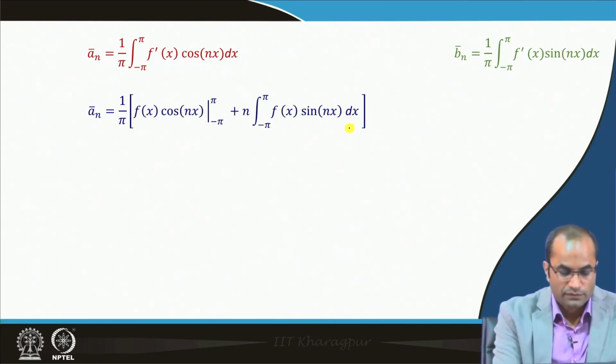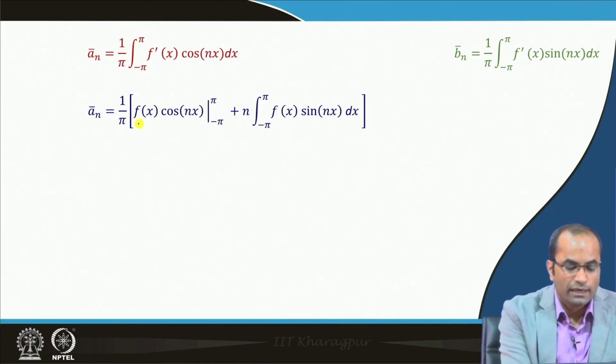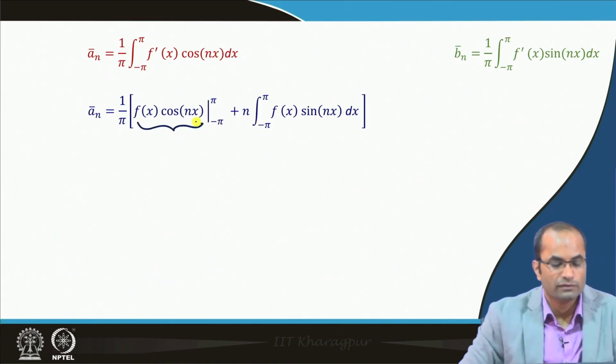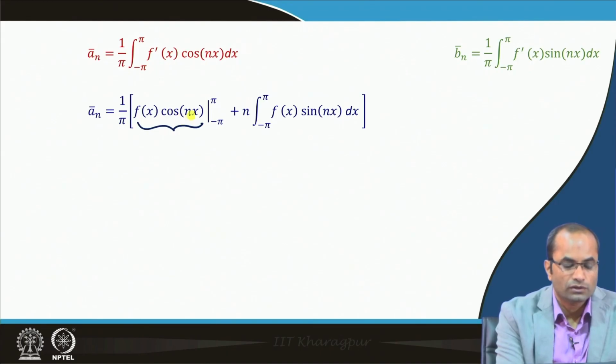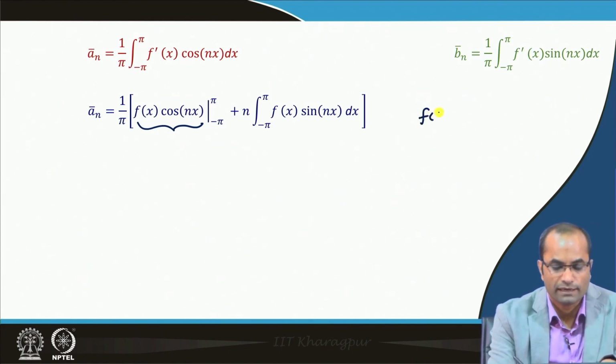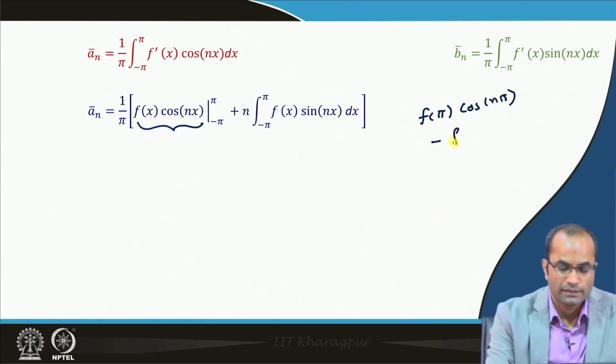So, this is just after differentiation, and now we can realize here that we put cos n pi: the upper limit gives f of pi times cos n pi, then minus f of minus pi times cos with the minus sign. It does not matter, again n pi.